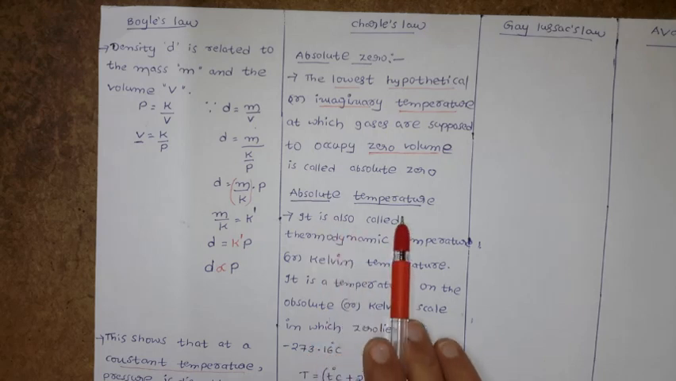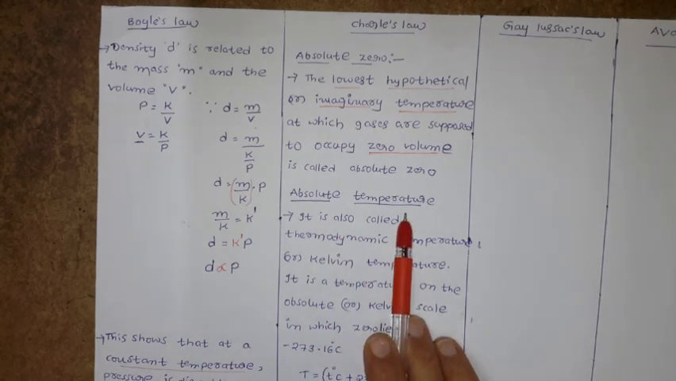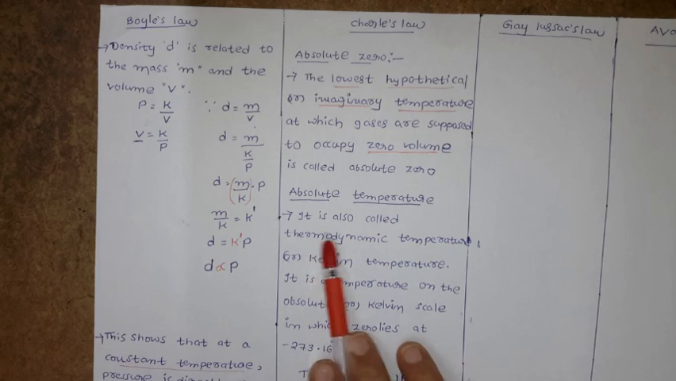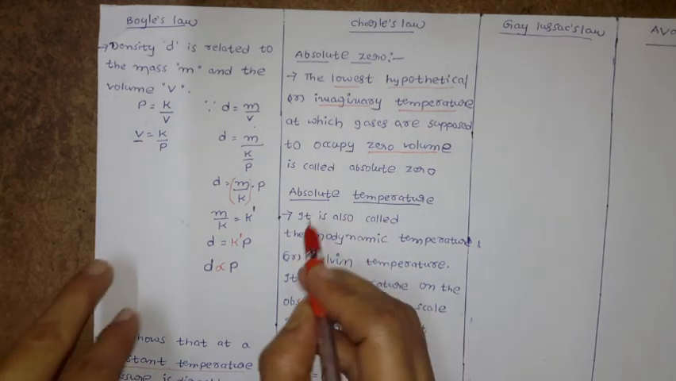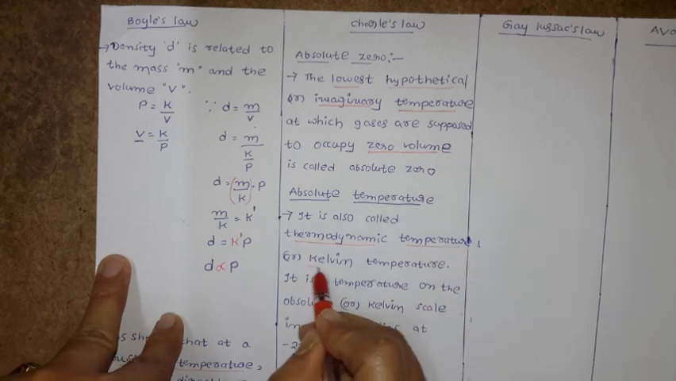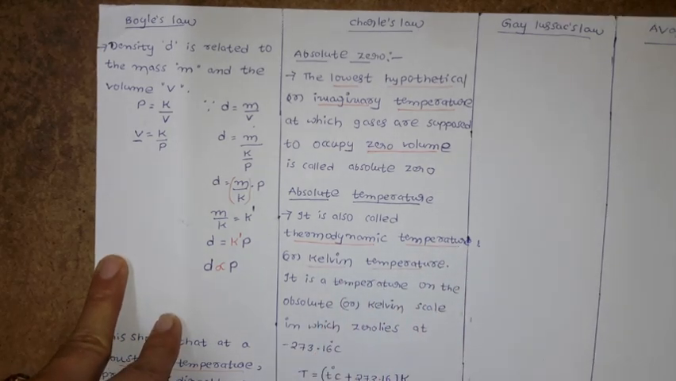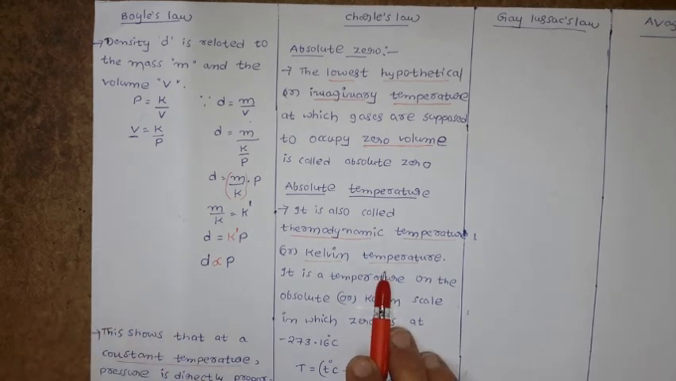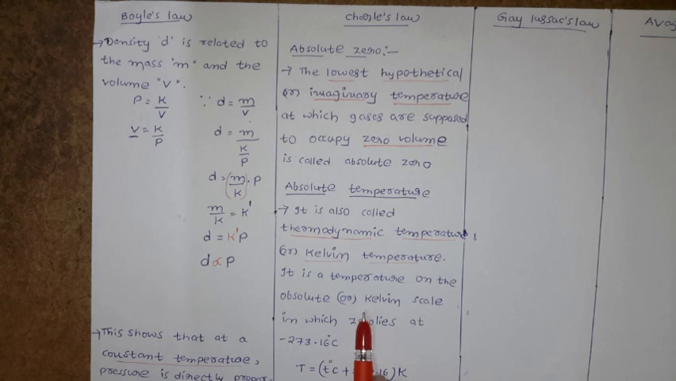Now absolute temperature is nothing but the Kelvin temperature. This absolute temperature is also called thermodynamic temperature or Kelvin temperature. Already you know very well, the Kelvin scale starts from minus 273.16 degrees Celsius. For example, you have 0 degrees centigrade, so your scale starts from 0 degrees Celsius. Now what about the Kelvin scale?